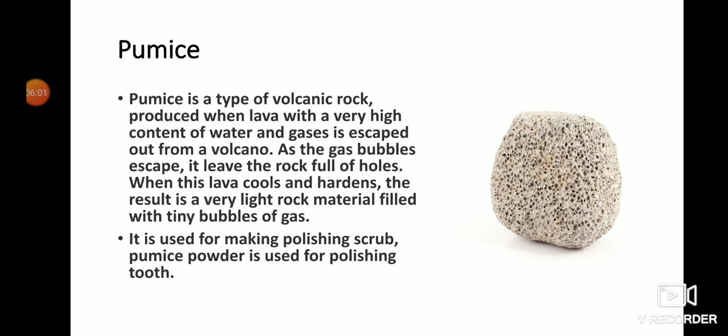When this lava cools and hardens, the result is a very light rock material filled with tiny bubbles of gas, which makes it very rough. It is used for making polishing scrub. Pumice powder is used for polishing teeth by dentists. It is also used in soaps, for polishing heels. So it is one of the light rocks.